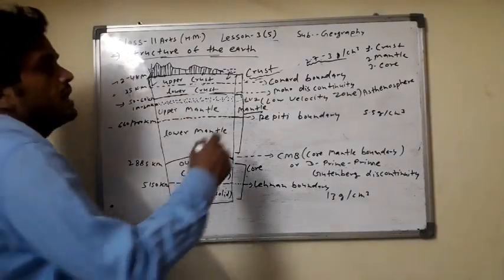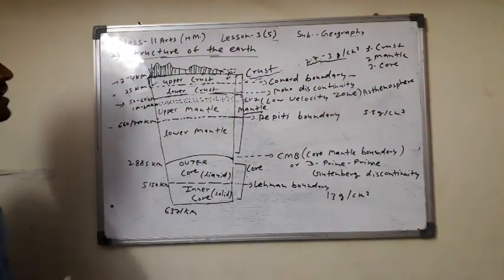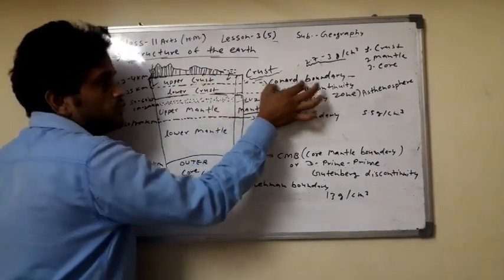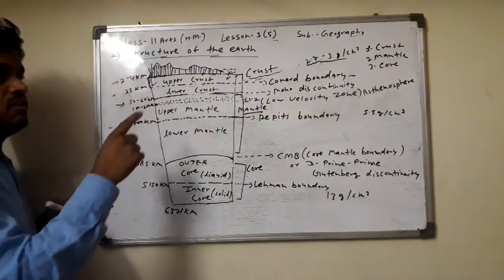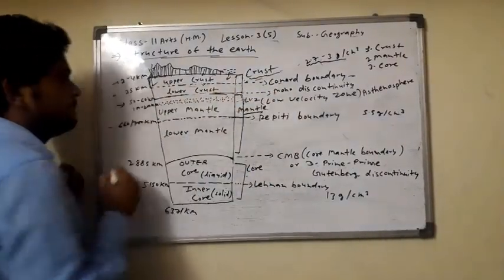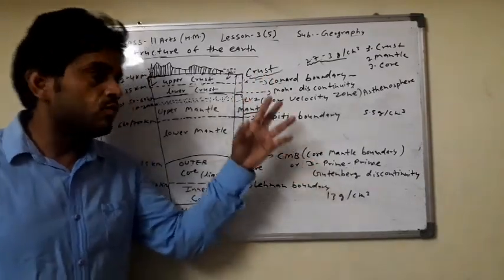And the Conrad boundary is a discontinuity where a different quality is found below the upper crust. This boundary was discovered by Conrad. So this boundary is known as the Conrad boundary. Upper crust and lower crust are classified by the Conrad boundary.